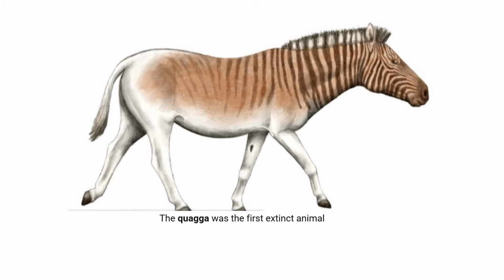But actually the original quaggas are not there at present. Because of technological advancement and DNA technology, there are many similar kinds of quaggas, but not the actual quagga on the planet. It is already extinct.